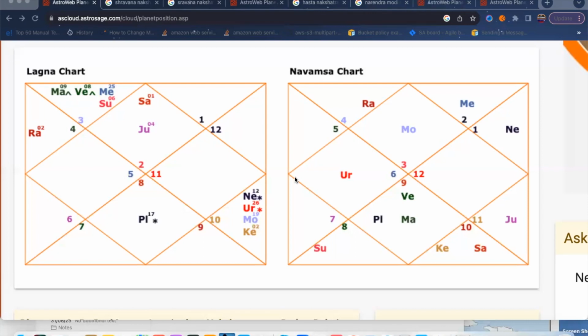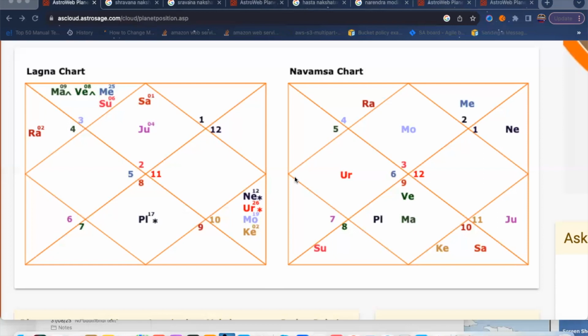Okay. So see, the Navamsa chart mainly gets activated after the second half of your life, or 33 or 36 years of age. It is mainly seen for your married life, or for your spouse's characteristics: how your spouse will be and how your relationship with your spouse will be. It is also seen for the second half of your life.